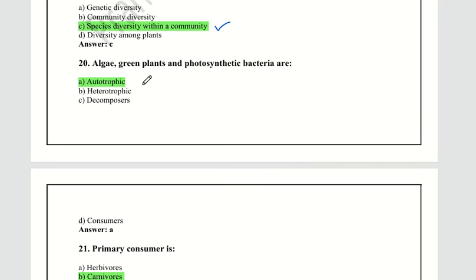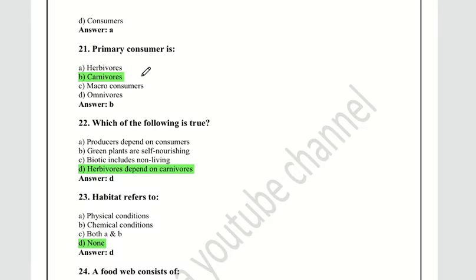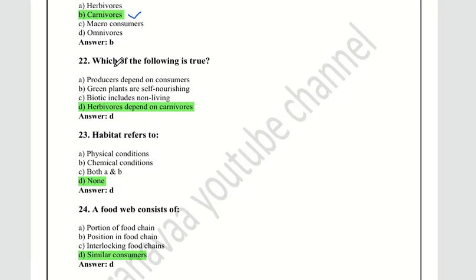The 12th question: algae, green plants and photosynthetic bacteria are autotrophic. Next question: primary consumers are the carnivores? There are three terms: carnivores, herbivores, and omnivores. Herbivores are the organisms which eat only herbs, like plants. The animals which consume the herbivores are called carnivores. If the animals consume both veg and non-veg, then they come under omnivores. Okay, just remember that.